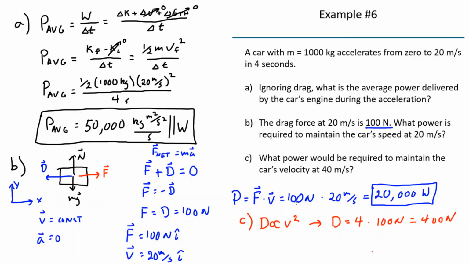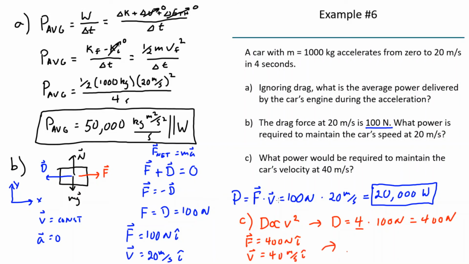Since drag force scales like velocity squared, if I double the velocity, I have to increase the drag force by a factor of 4. So that means my force F also increases to 400 newtons. So here F now equals 400 newtons i hat, and v now equals 40 meters per second i hat.